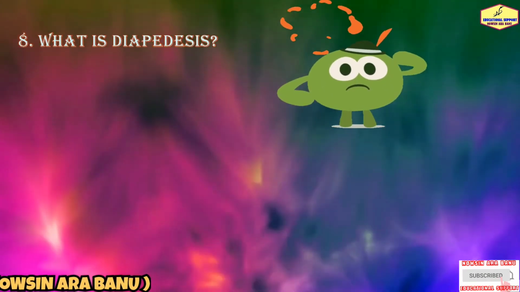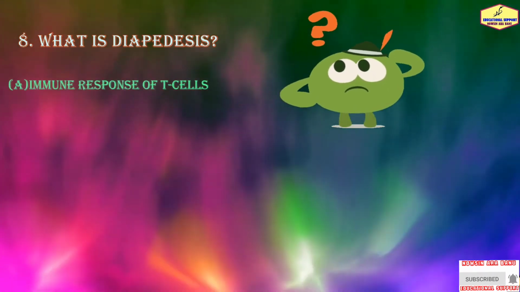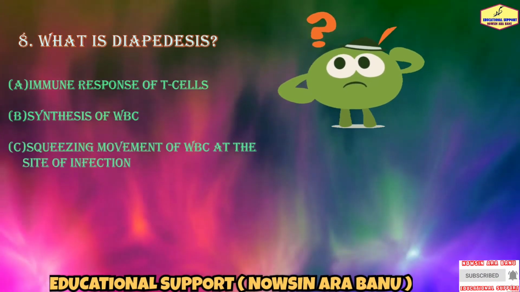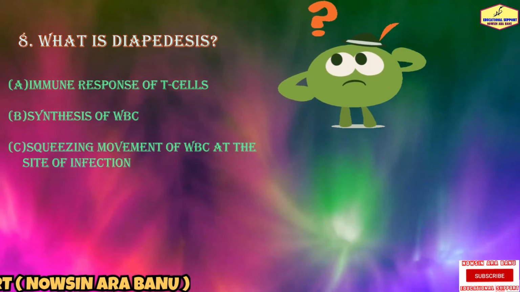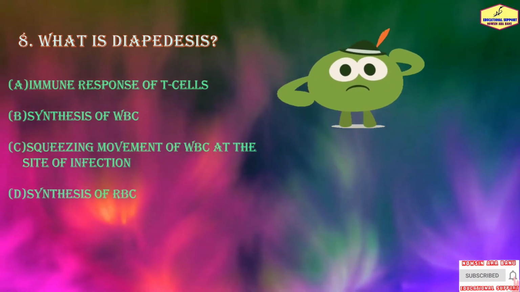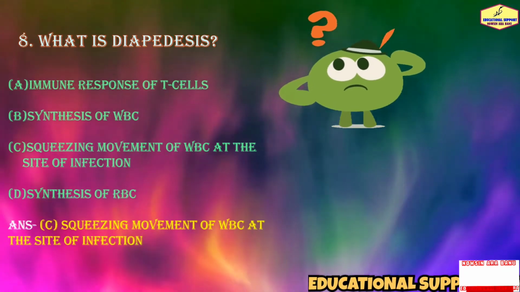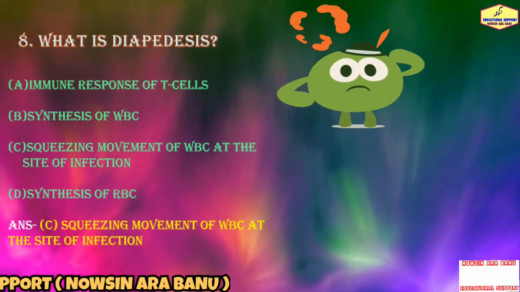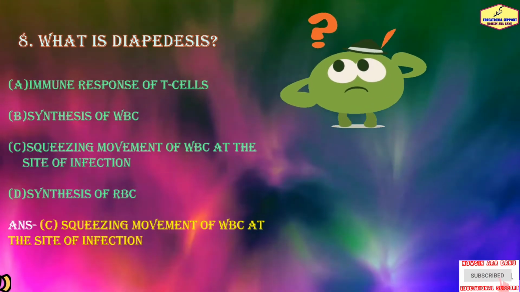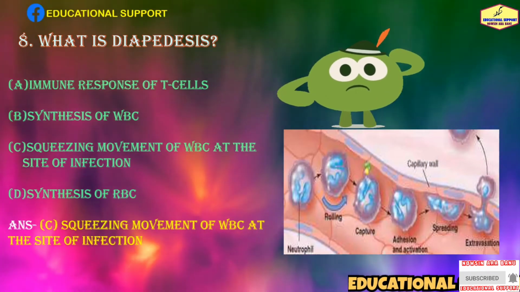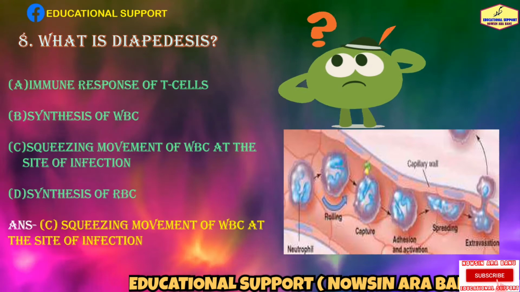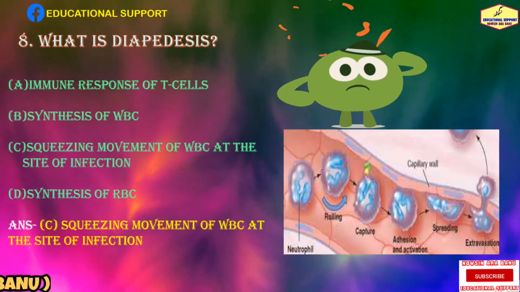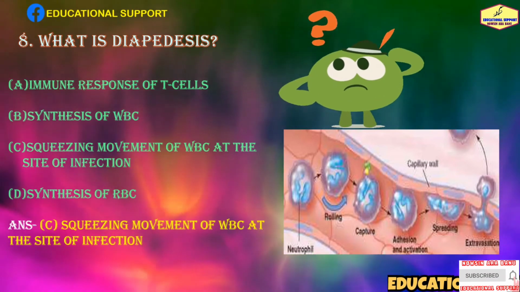Question number 8 is, what is diapedesis? Immune response of T cells, synthesis of WBC, squeezing movement of WBC at the site of infection, or synthesis of RBC. So the answer is option C, squeezing movement of WBC at the site of infection. Do you know what diapedesis is in biology? Diapedesis is the squeezing movement of WBC at the site of infection.